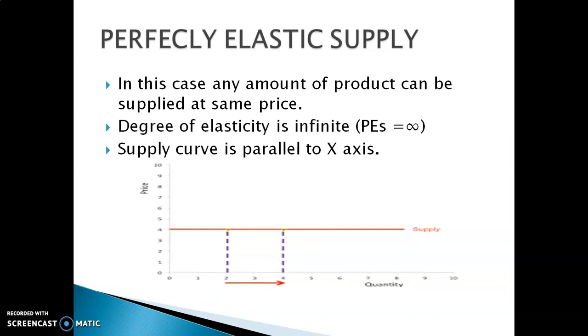So the degree of elasticity is infinity, and it is shown by this symbol. That is, without change in price, the quantity supplied varies infinitely. That is known as perfectly elastic supply.